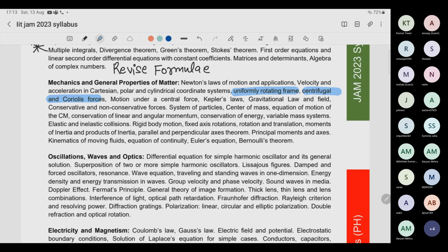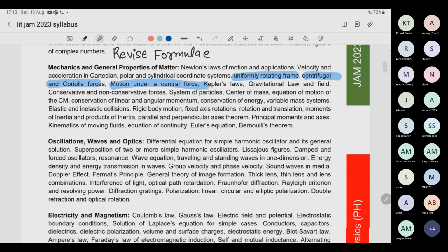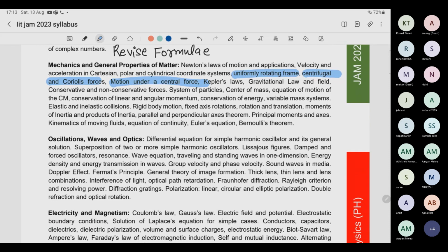Then comes central force, a very important chapter: central force and gravitation. Why is it very important? Because many questions can come directly from it, for example, elliptical orbits: what is the energy in an elliptical orbit, what is the angular momentum in an elliptical orbit, and so on. You need very basic, simple formulas. If you start deriving those formulas in the exam, time is limited, so you must have those formulas at your fingertips.